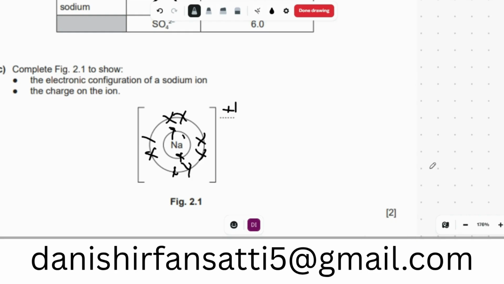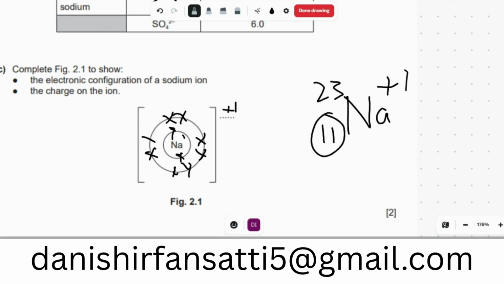So we know that sodium, if it is not positive, has a configuration like this. Okay, so that is the proton or electron number. When it is +1, that means it loses 1 electron. So electrons are 10. Okay, now next part.